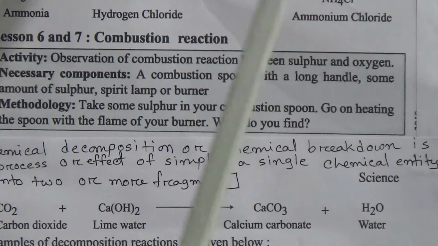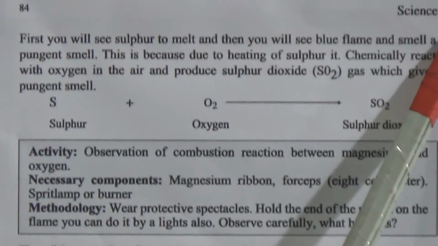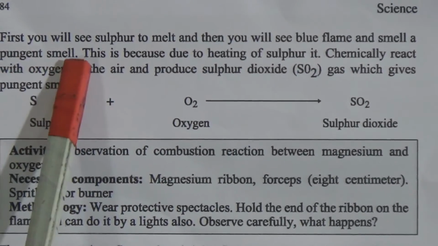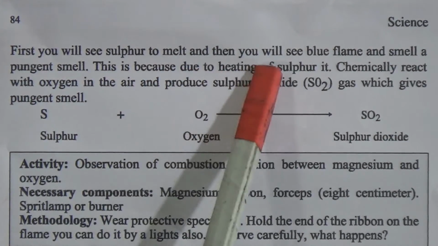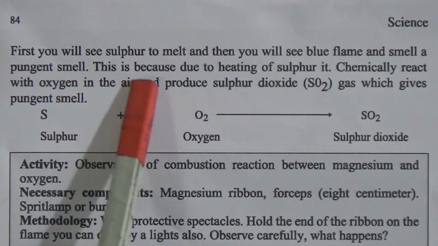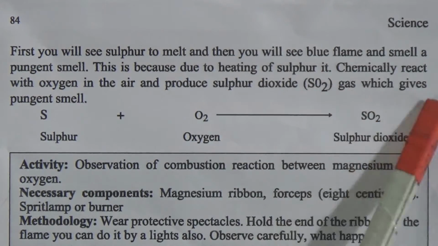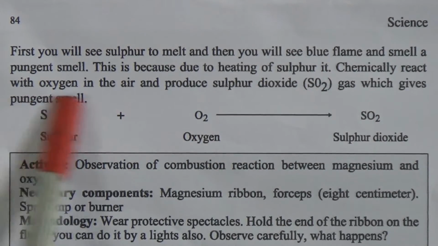What do you find? First, you will see the sulfur melt, and then you will see a blue flame and smell a pungent smell. This is because, due to the heating of sulfur, it chemically reacts with oxygen in the air and produces sulfur dioxide gas, which gives a pungent smell.